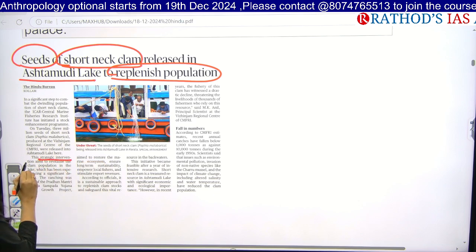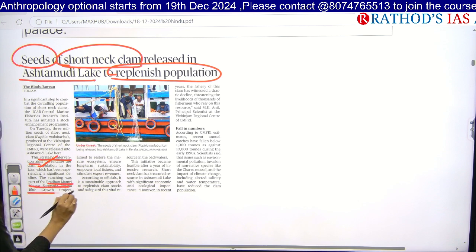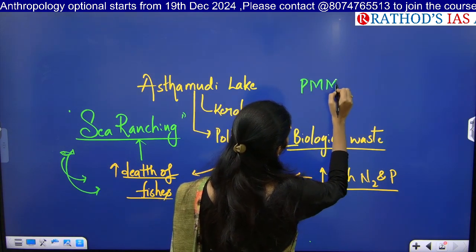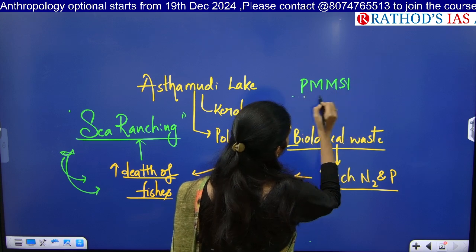Actually, the government is taking some steps to revitalize the population of fishes in this lake, and they are going for sea ranching. And this sea ranching is part of one important scheme, that is Pradhan Mantri Matsya Sampada Yojana. Okay, Pradhan Mantri Matsya Sampada Yojana. So here you have to know about this Pradhan Mantri Matsya Sampada Yojana as well.